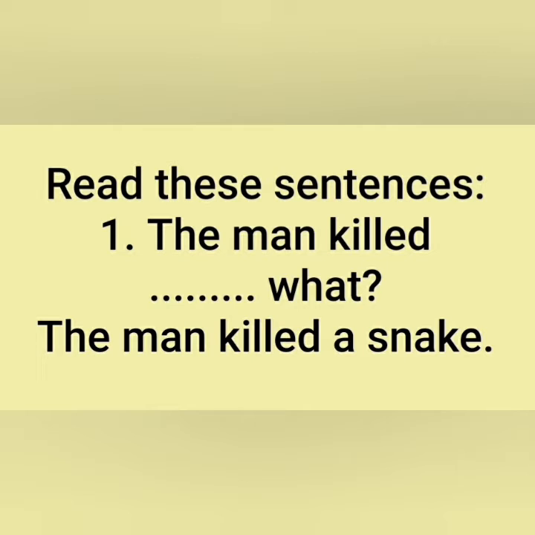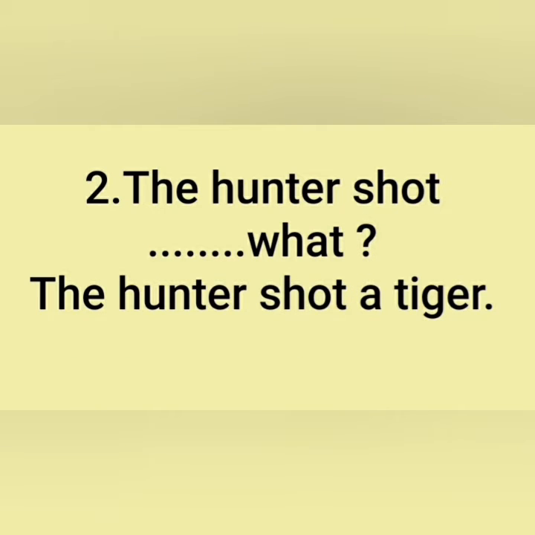Now, see the next example. The hunter shot. Here the verb is shot, but it is not giving us the complete sense. It is not giving us the answer of the question what. So, to make the complete sense, we have to add an object with the verb. If we write the hunter shot a tiger, then it gives us the complete sense. But without object, it doesn't show us the complete sense.